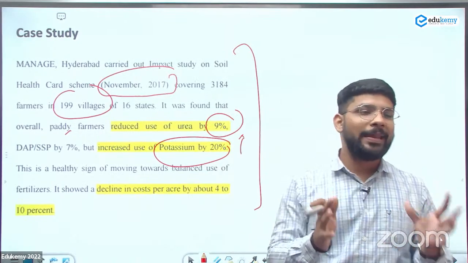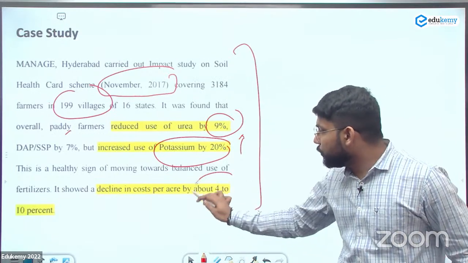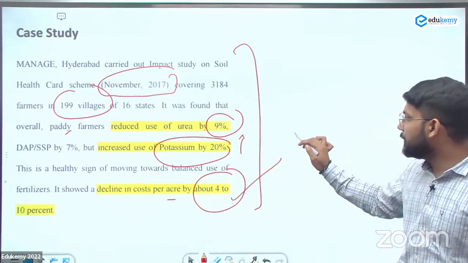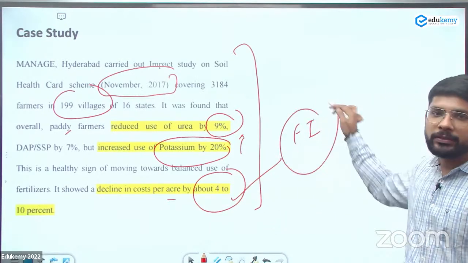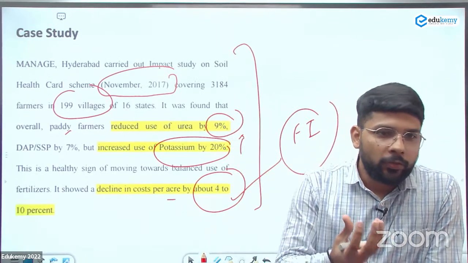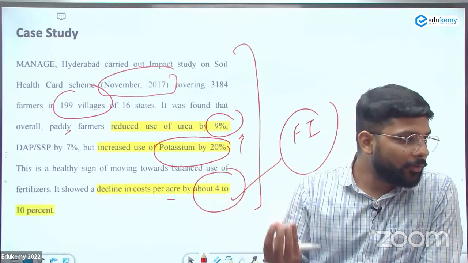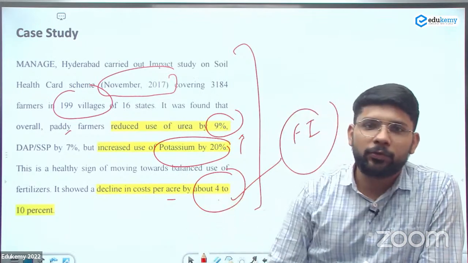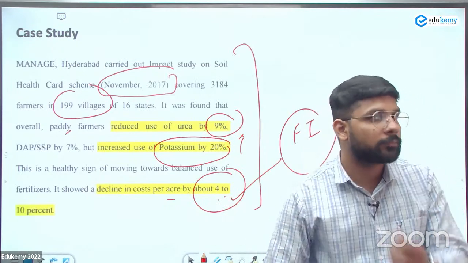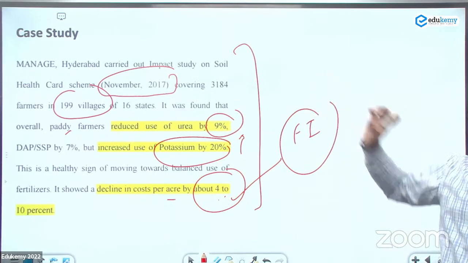Which shows a balanced usage of the fertilizers in the field, and it led to a decline in the cost per acre by 4 to 10%, and this will help in increasing the farmer income. जब cost decrease होगा आपके fertilizers का, जब components आप balance में use करेंगे, तो जो products बन के आएगा, जो produce होगा, that will be enriched in the different kind of the products and having less cost per acre.